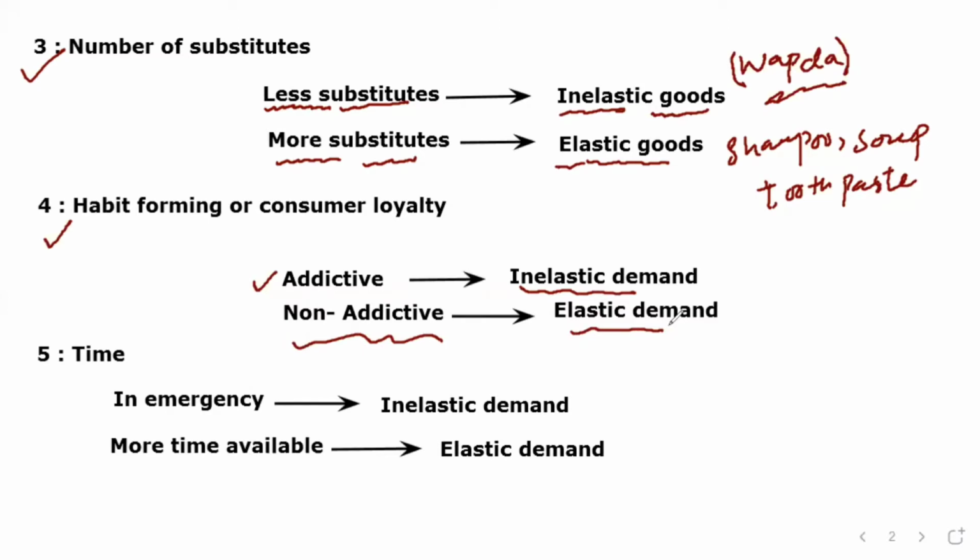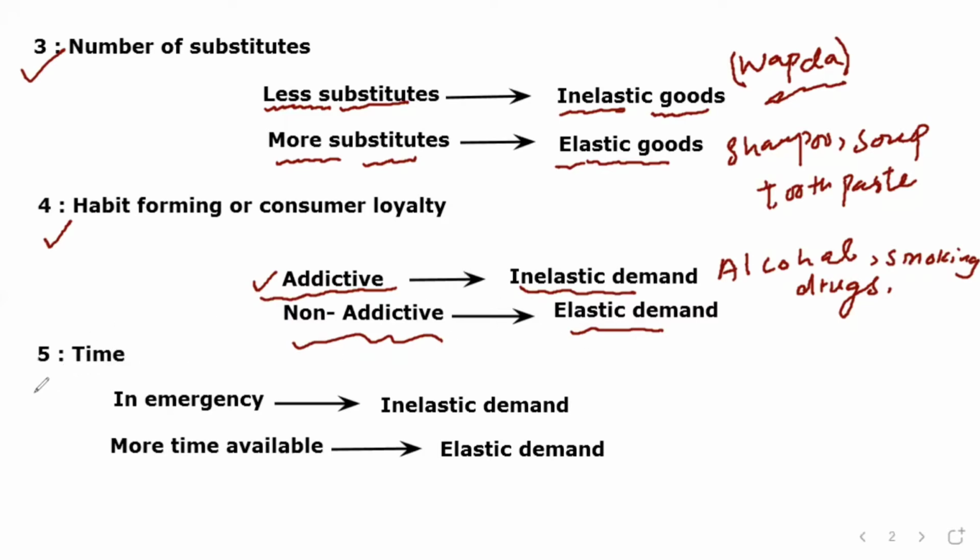Maybe alcohol, some types of drugs or medicines, or smoking and cigarettes. They are addictive in nature, so the demand for these products will be inelastic. Anything non-addictive, we can survive without, so their demand will be elastic.